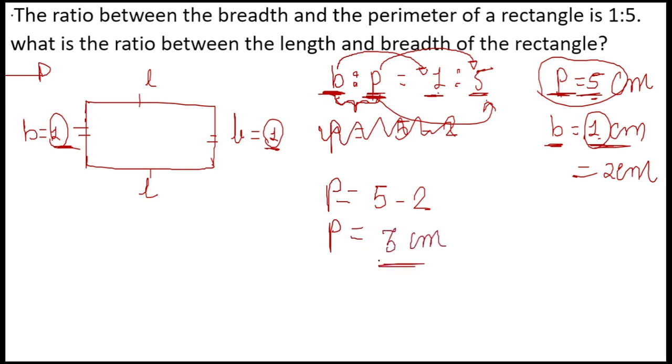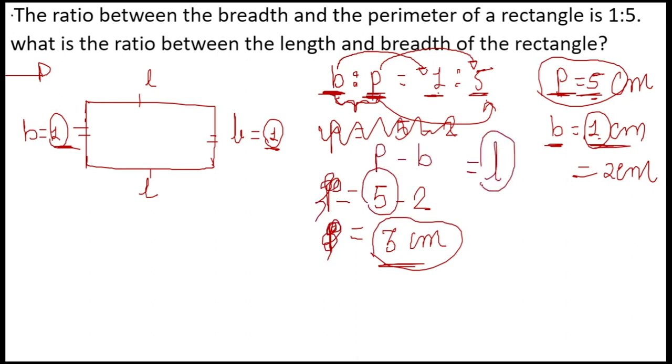Right? So if the total perimeter minus the breadth I do, I'll get the length. Yes, look here, I'm basically assigning the value of the ratio here, B as 1 and P as 5. Suppose breadth is 1 centimeter and perimeter is 5 centimeter.